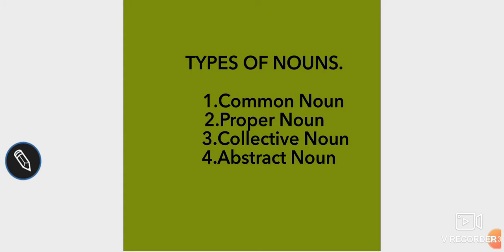The different types of nouns are common noun, proper noun, collective noun and abstract noun. There are also nouns like plural nouns and material nouns, which you will learn in your later classes. So, for now, you will learn what a common noun, a proper noun, a collective noun and an abstract noun are.